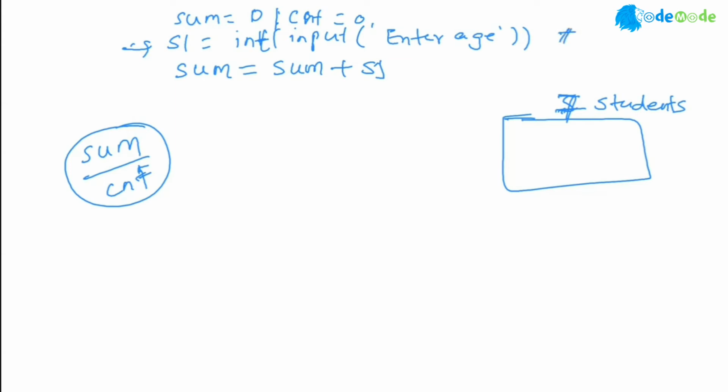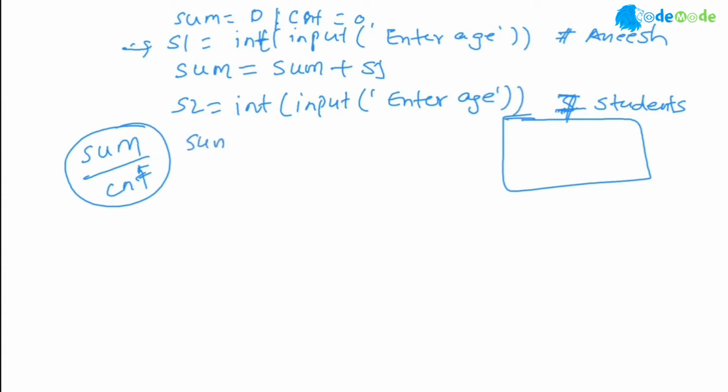Suppose I'm gonna put a hash comment and say this is for Anish. Then I will find the age for S2 equal to, again I'll do integer input and say enter age, right?